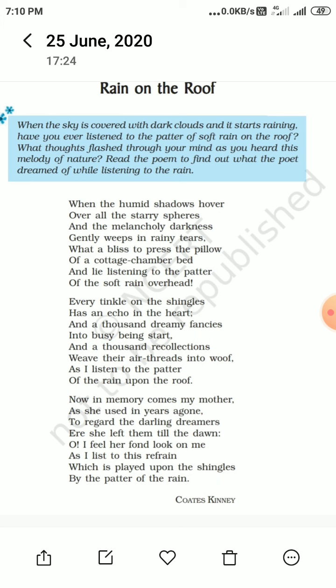Now come to stanza 3. In stanza 3 there are two poetic devices which have been used, and they are alliteration and onomatopoeia. It is your duty to find out from both the stanzas which poetic devices have been used here.